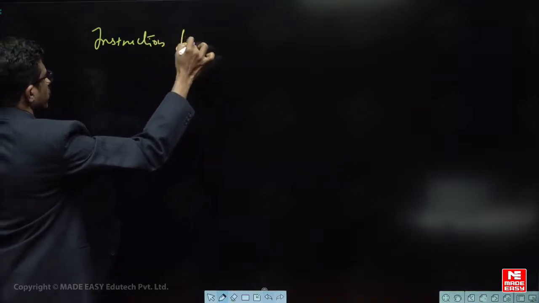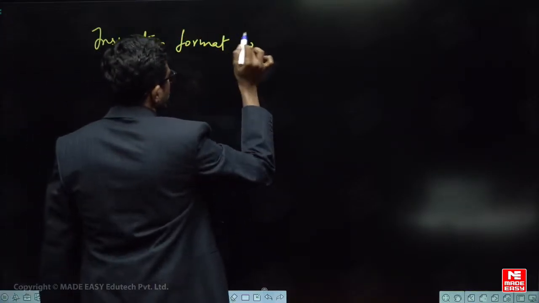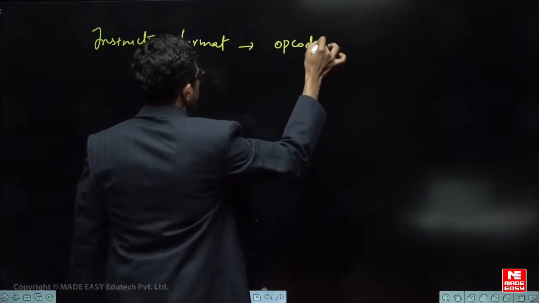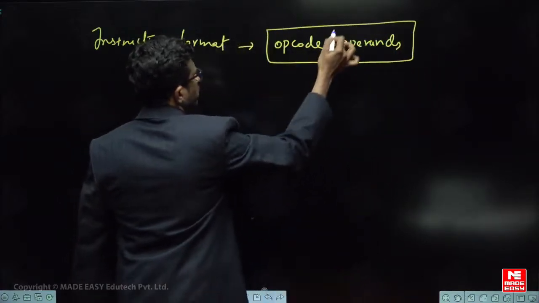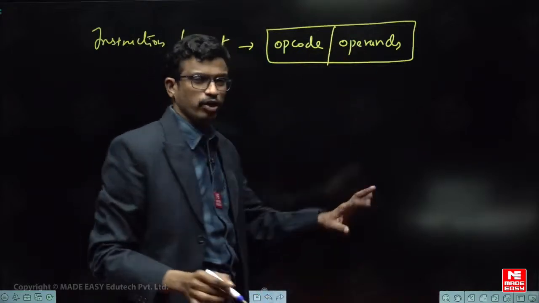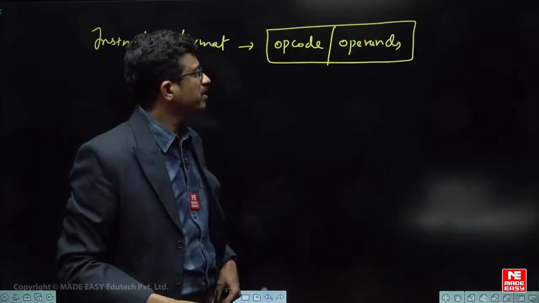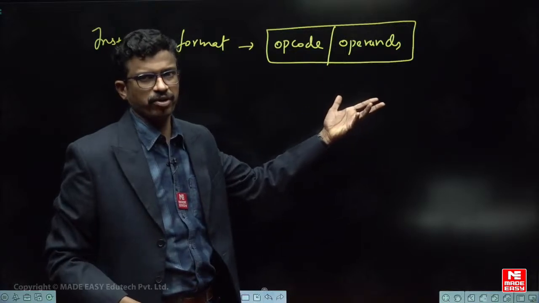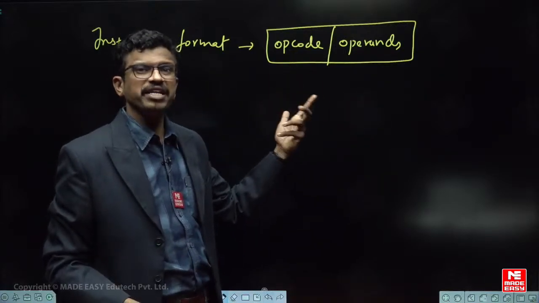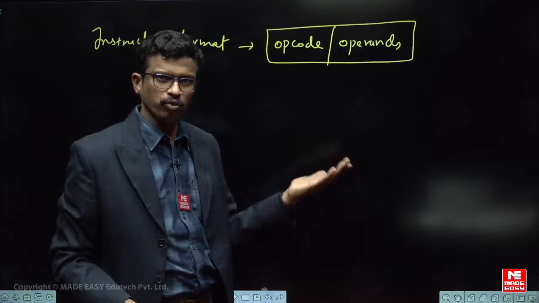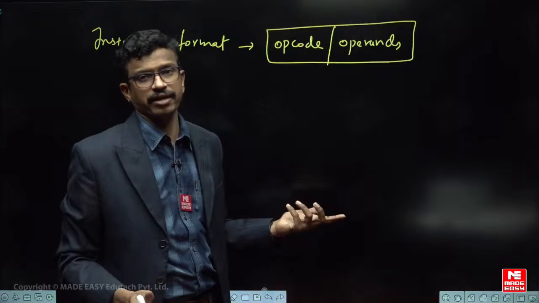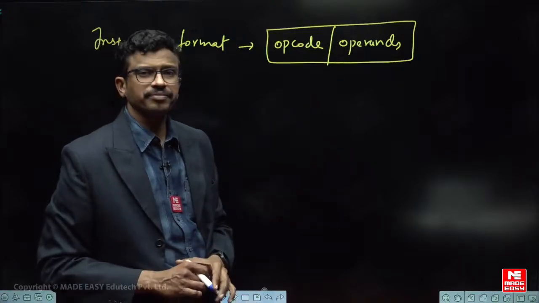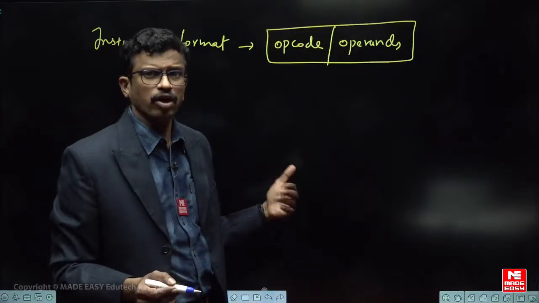Before that, let me tell you one concept of instruction format. Already you know this, but I am just giving the question. An instruction will have two parts, opcode and operands. Operands means the data on which the operation has to be performed. Opcode means operation code, the meaning of the instruction, what kind of operation is required: move, ALU operation, branch operation, or machine control operation, how to do it, right. So operands means the data on which the operation has to be performed.